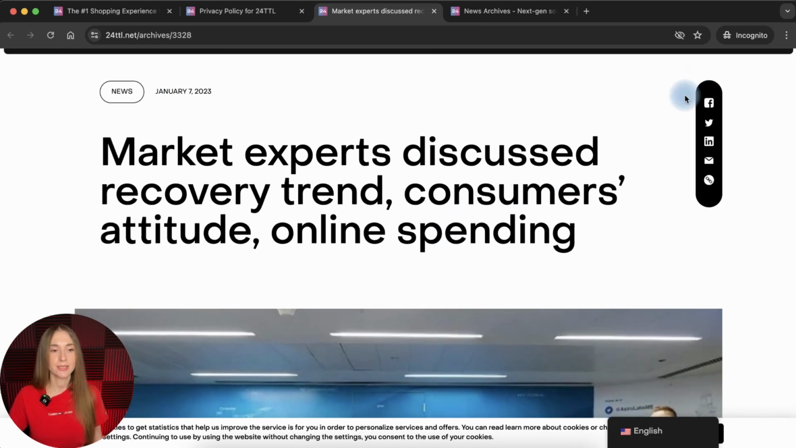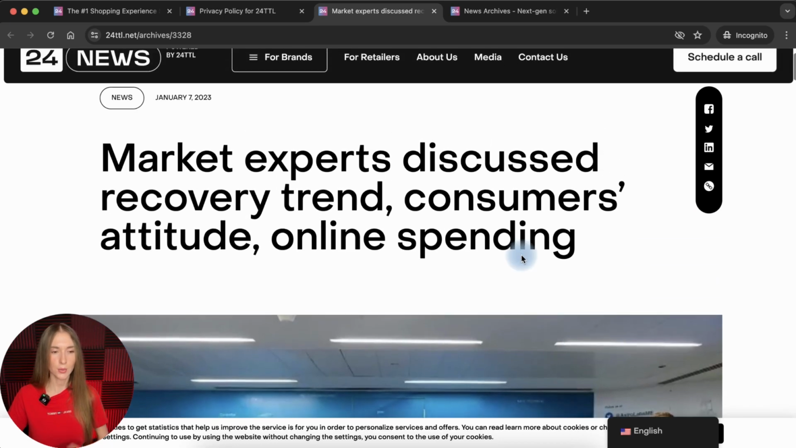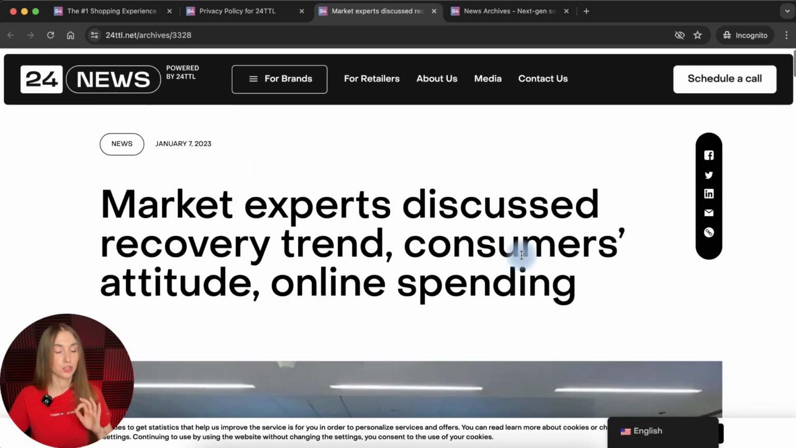Okay, here you might see that users, website visitors, can share this article, these materials, on social media platforms. And we can see here Facebook, Twitter, LinkedIn, and what else? Email, or we can just copy a link to this material. What does it mean? It means that users can log in to their social media account, right?